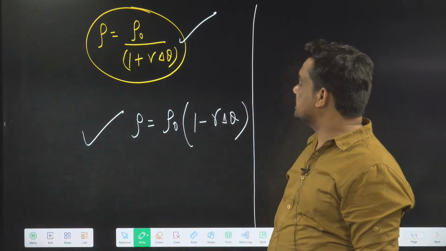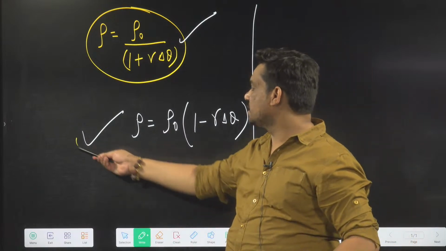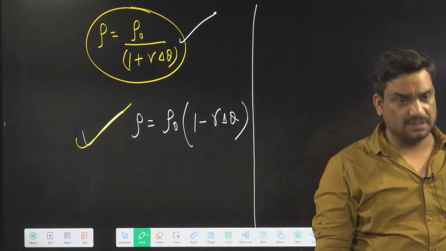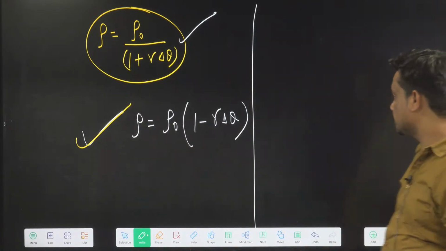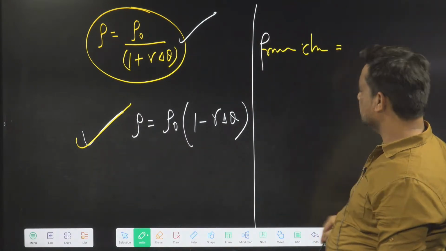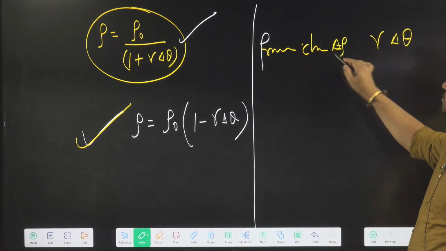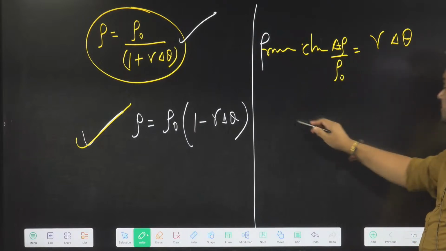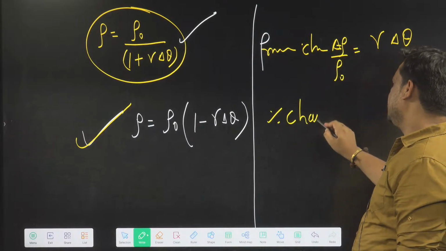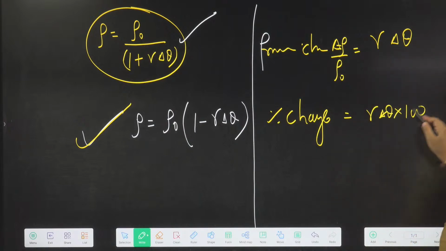So we can say rho equal to rho naught by 1 plus gamma delta theta, and rho equal to rho naught into 1 minus gamma delta theta for the numericals. Fractional change is equal to gamma delta theta, which is actually delta rho by rho naught. And percentage change is equal to gamma delta theta into 100. So these are the things we have done in the last class.